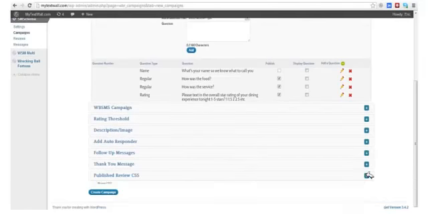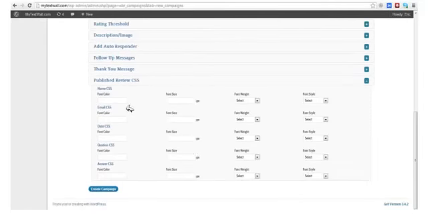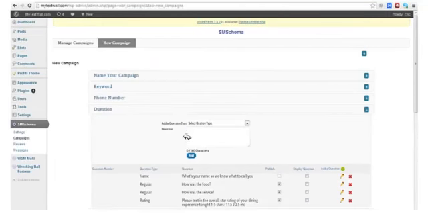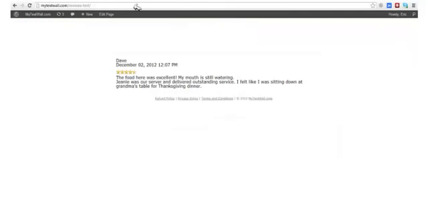Plus, we've given you complete CSS control over how this all looks as far as fonts, font size, whether it's bold, regular, or italic. So this is a pretty robust plugin that does something no other plugin has ever done before. Let me show you what this looks like on a page, and I'm just going to click refresh here. Okay, so here's a test review I left. Now you can see I was asked what was my name, I was asked for a star rating, I was asked how was the food, and I was asked how was the service.